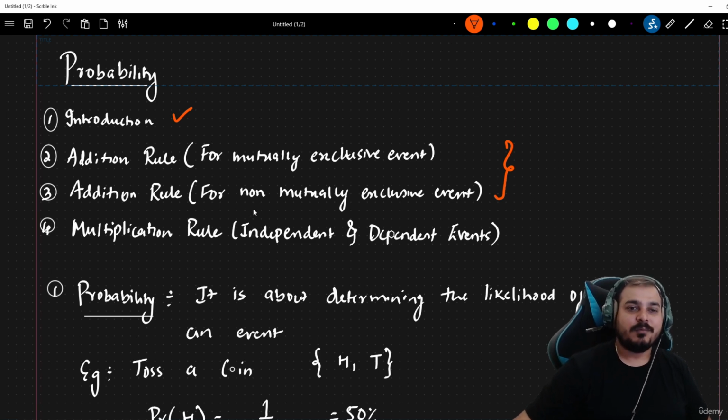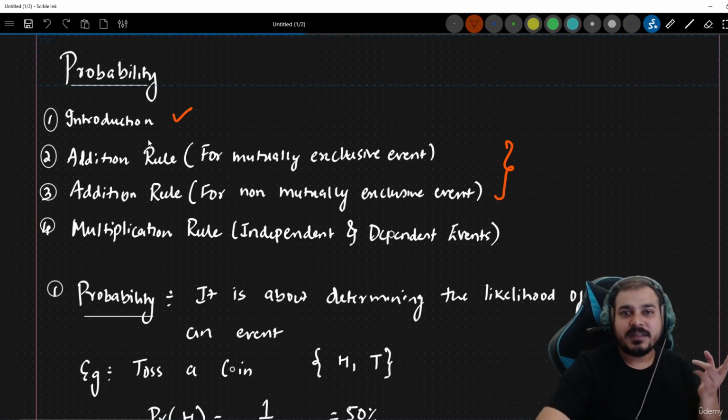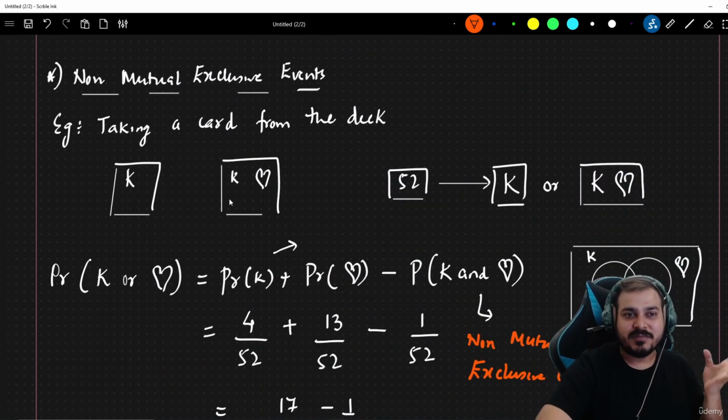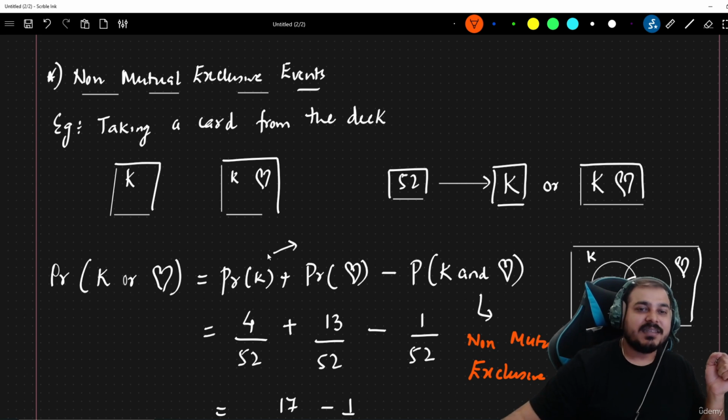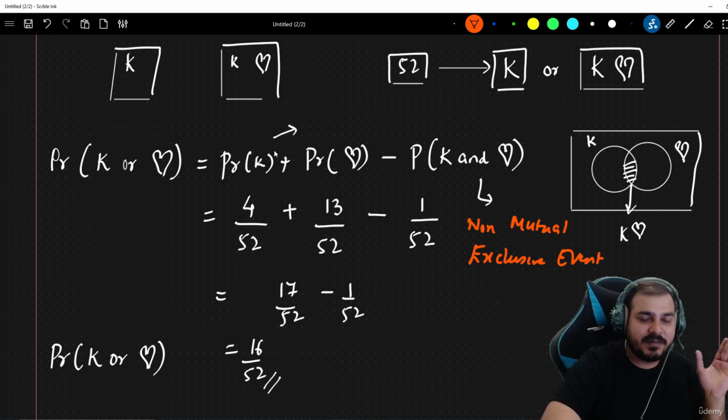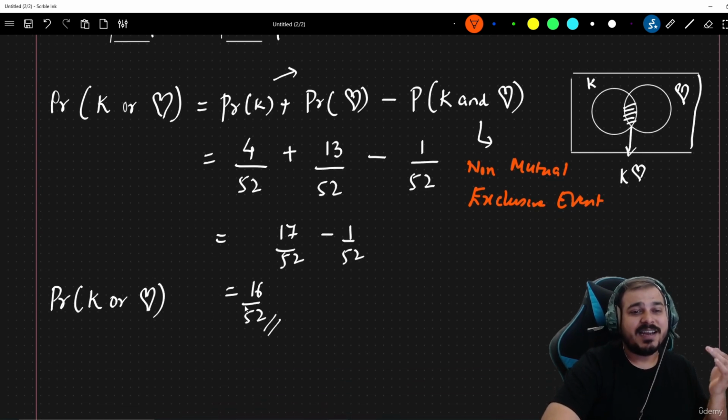So these 2 topics: what is a non-mutually exclusive event? 2 events can occur at the same time. I have taken this particular example where I am taking a card from the deck, and I'm saying that it can be a K, it can be a heart of K. So what is the probability of getting K or a heart, right? So both this combination. In order to solve this, I'm just going to use the simple additive rule, that is probability of K plus probability of heart minus probability of K and heart. Obviously I know how many Ks there are: 4 by 52 plus 13 by 52 minus 1 by 52. Finally I get 16 by 52. Very, very simple understanding.